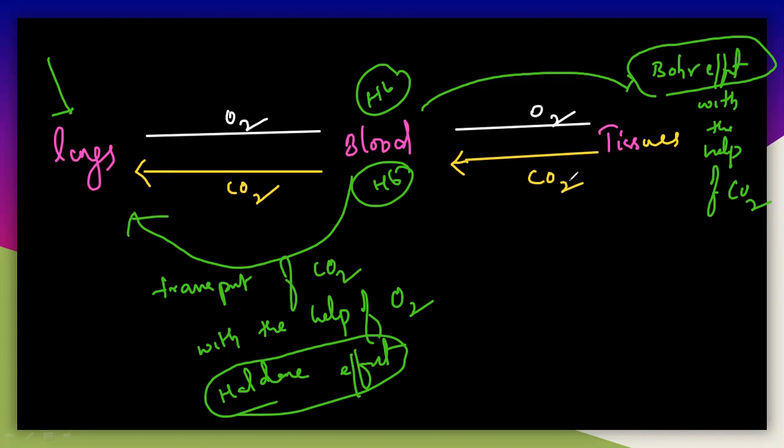So we have to discuss the chemistry of the hemoglobin: what is the structure of oxyhemoglobin, what is the oxidation state of the iron, what is the structural change, what is the binding capacity and binding affinity of oxygen. We will discuss all that in the next lecture, but till now this is exactly the function of the hemoglobin.